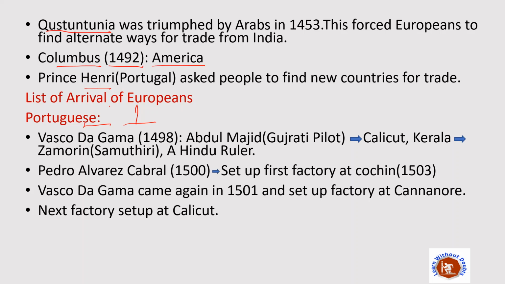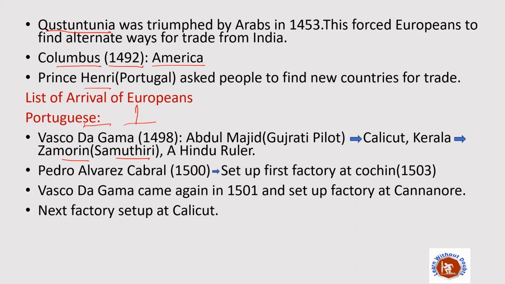He came along with a Gujarati pilot named Abdul Majid, and he was welcomed in Calicut by the king of Calicut, named Zamorin. Zamorin's other name was Samuthiri.